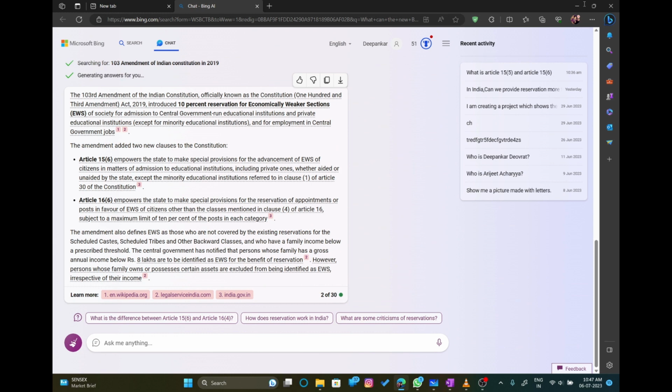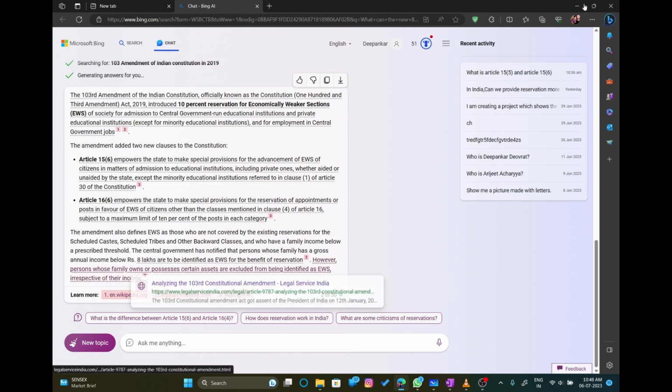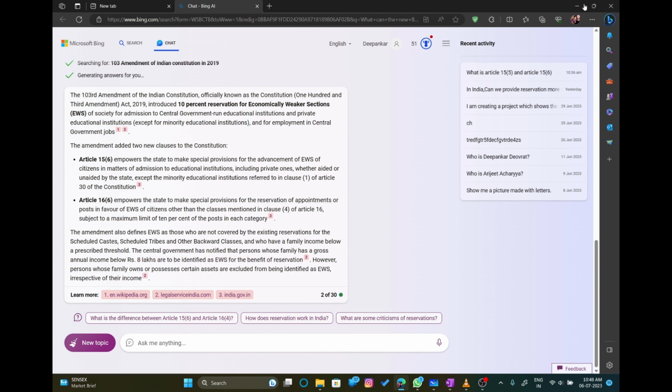The amendment also defined the economically weaker section as those who are not covered by the existing reservation for scheduled castes, scheduled tribes and other backward classes. OBC was there, scheduled caste was there, scheduled tribe was there, but there was nothing related to economic aspects. The central government then notified that a person whose family has a gross annual income below rupees 8 lakh is to be identified as EWS for the benefit of reservation. So this 8 lakh is a threshold, and this threshold will be updated over a period of time. It depends upon the ruling central government what cap they are going to fix.